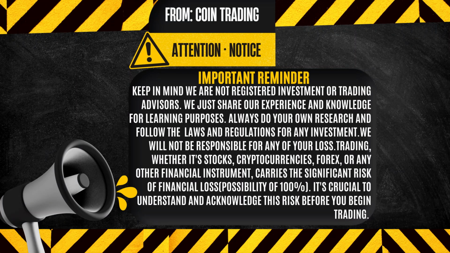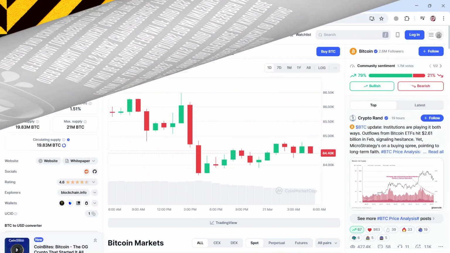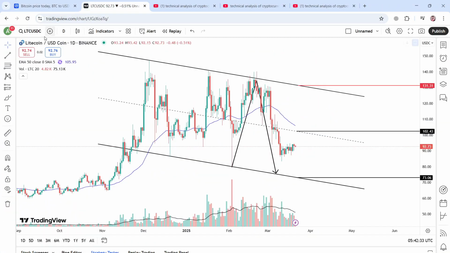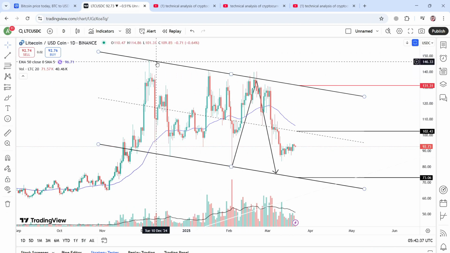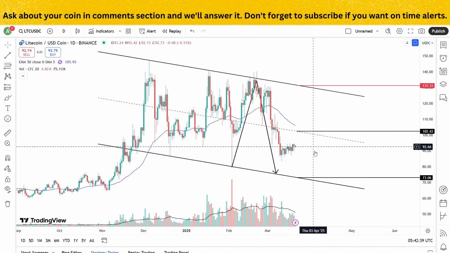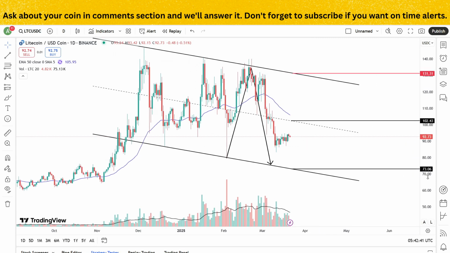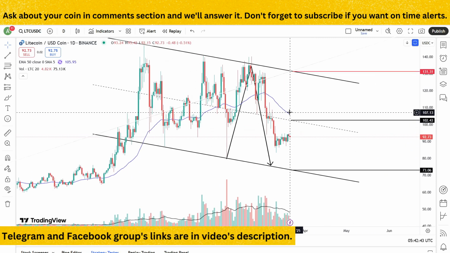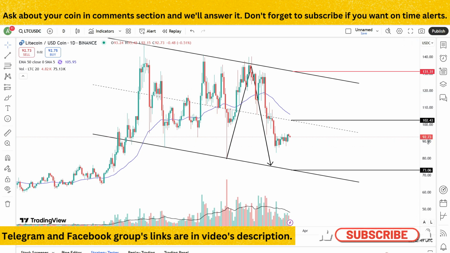Hello friends, in this video I will share the technical analysis of Litecoin, XRP, Dogecoin, Shibcoin and Atom coin. I have opened the chart of Litecoin. If you look at this coin currently, this coin is consolidating within this falling channel formation where the support of this channel formation is at 73 and the resistance of this channel formation is 131. Currently this coin is trading at 92.73.